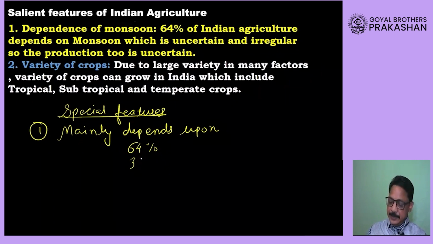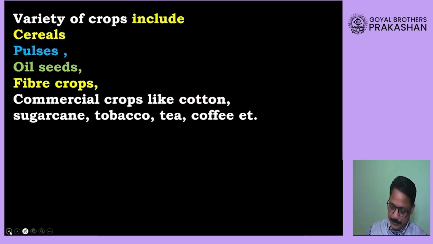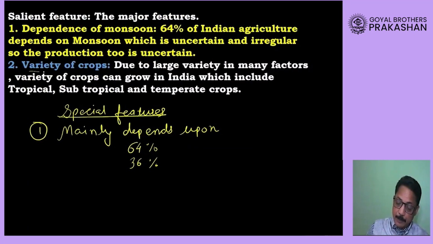Only 36% of our agriculture, dear student, has irrigation facility. Only 36% of crops in our country have the facility of irrigation. Then the second is that India produces a variety of crops.